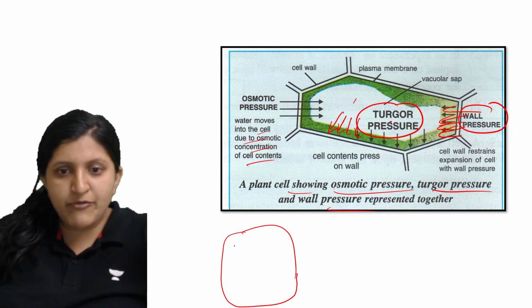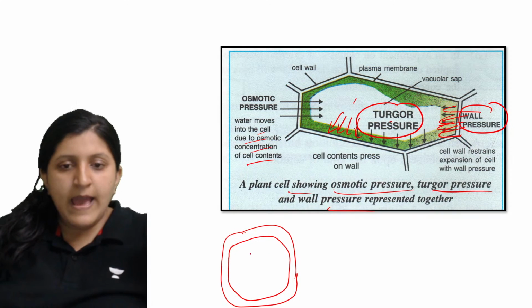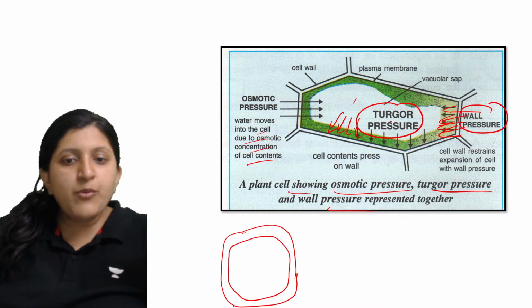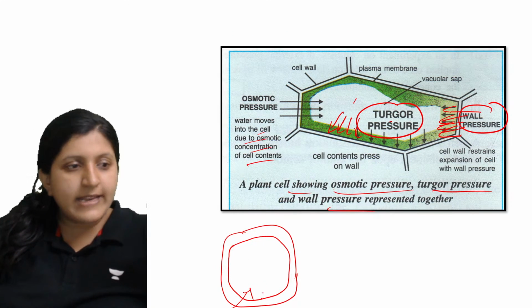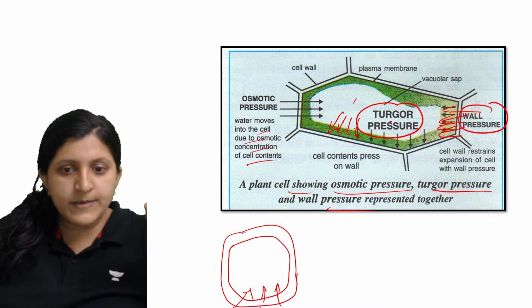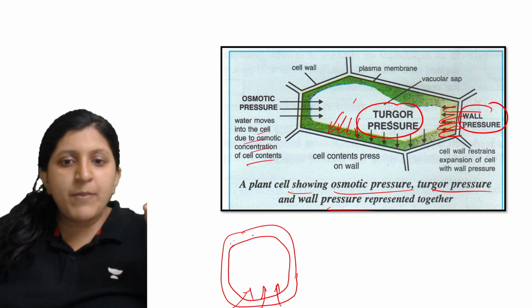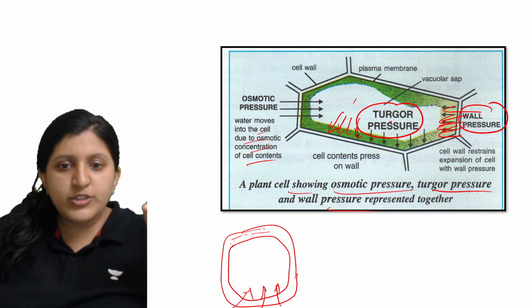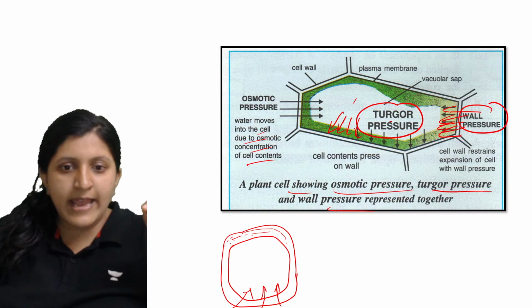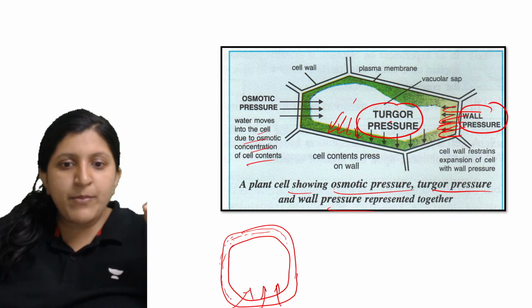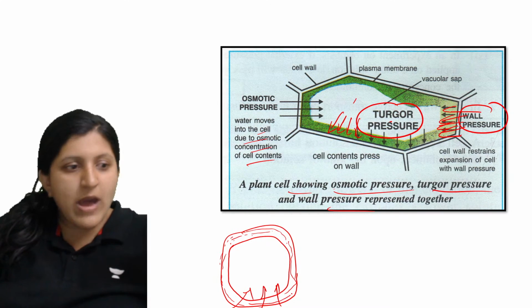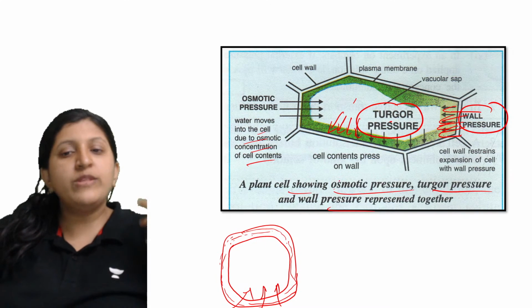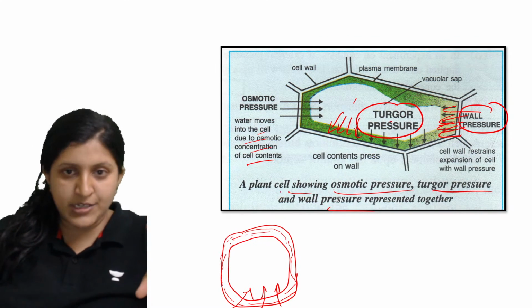There is a cell wall, then there is a cell membrane here, and as the water enters, that is endosmosis occurs. Now this cell membrane is going to enlarge, and this will put up a pressure. As it enlarges, the cell membrane puts up a pressure on the wall. As the water keeps on moving, that pressure itself we call turgor pressure.